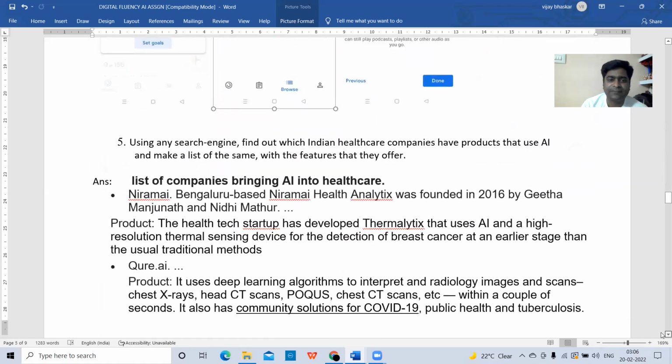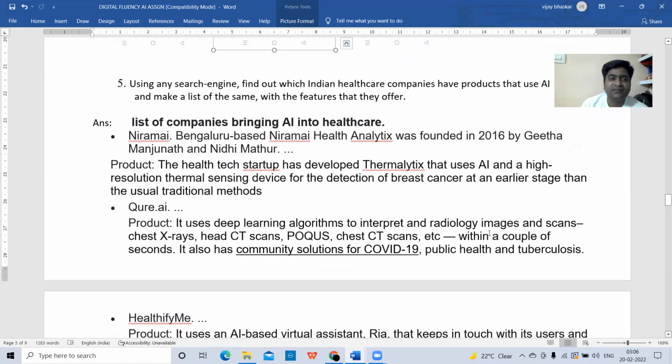And the fifth question is, what is the fifth question they have given here? Using any search engine, find out which Indian healthcare companies have products that use AI and make a list of the same with the features that they offer. So here they're asking, we need to list some of the healthcare companies which develop products that use artificial intelligence. Okay. Now let us list some of the companies here.